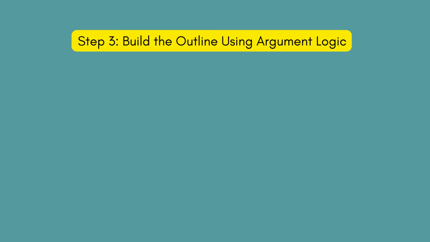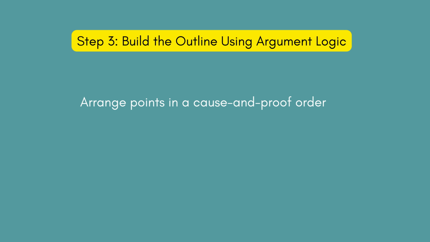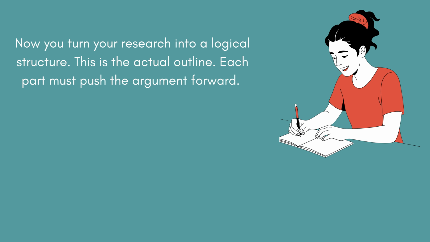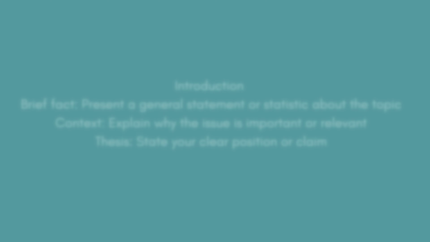Step 3. Build the outline using argument logic. Arrange points in a cause and proof order. Now you turn your research into a logical structure. This is the actual outline. Each part must push the argument forward.